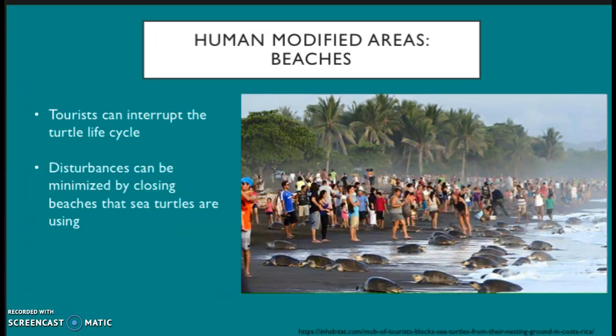A way that humans have impacted the ecosystem of the Florida Keys is by the use of beaches as areas of recreation. Some areas along the coast of Florida get very crowded by tourists, which impacts organisms that use beaches either for habitat or for laying eggs, as well as organisms in the water that are impacted by human disturbance while recreating or by pollution coming from beaches.